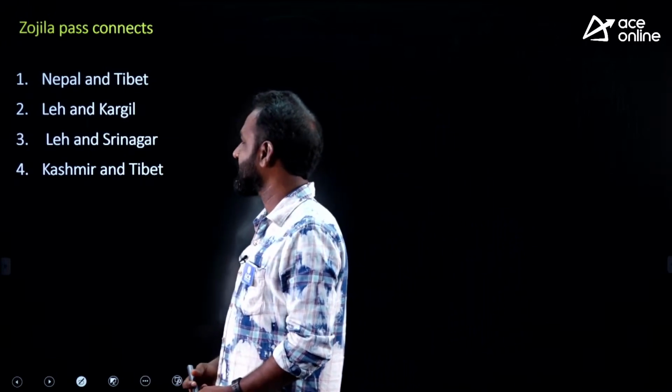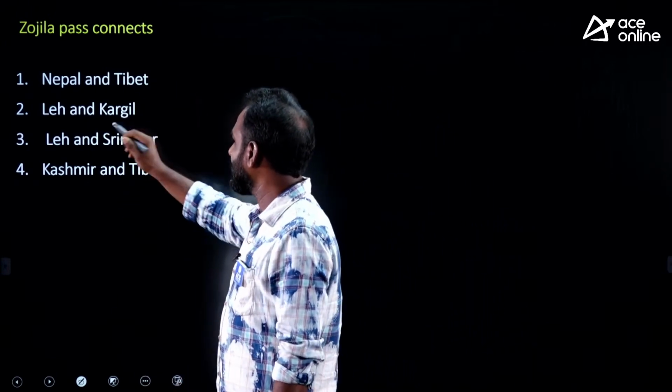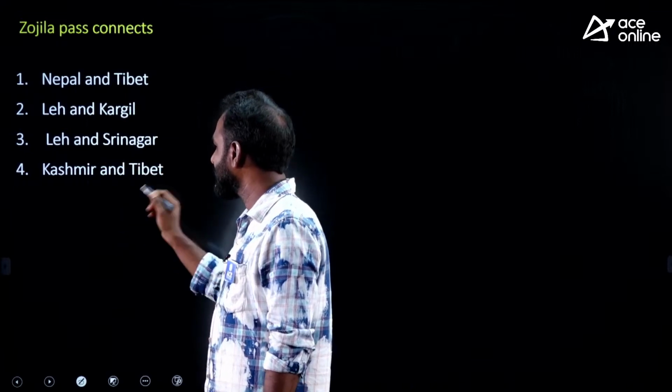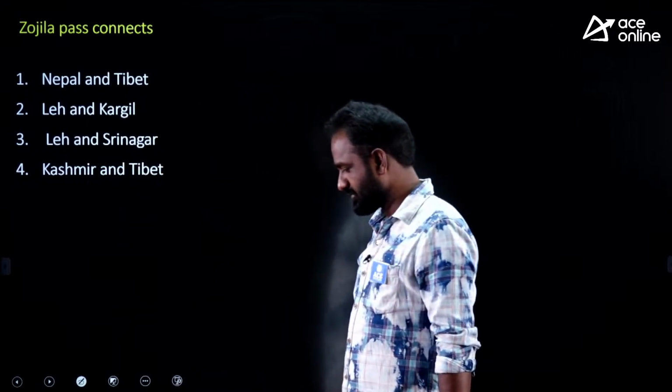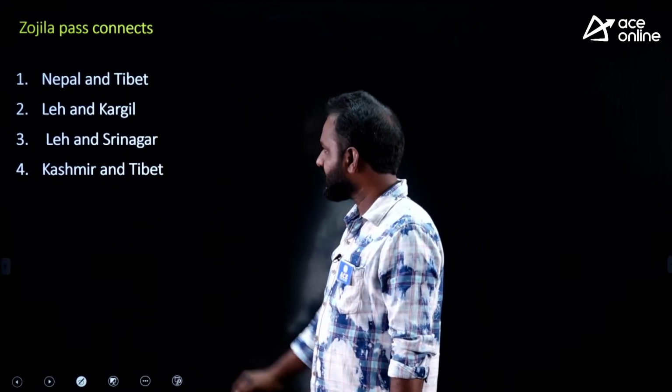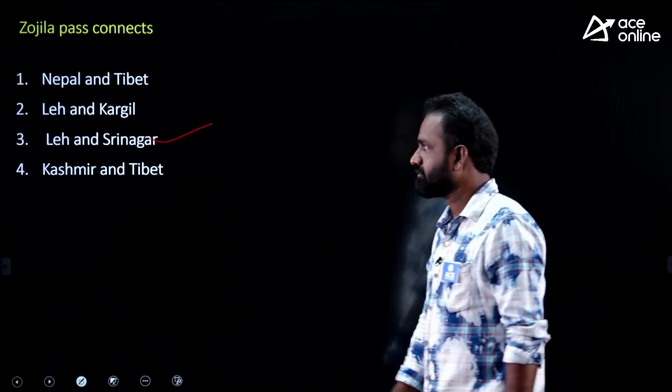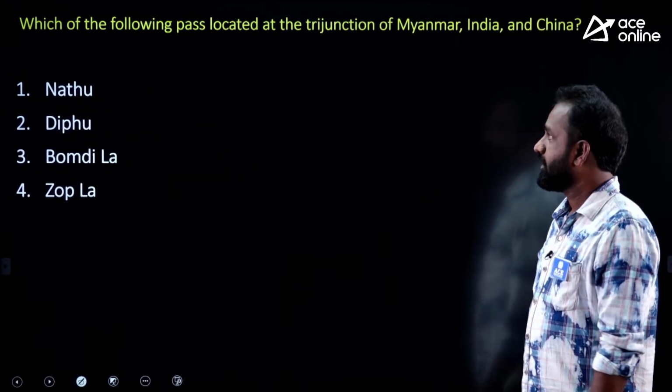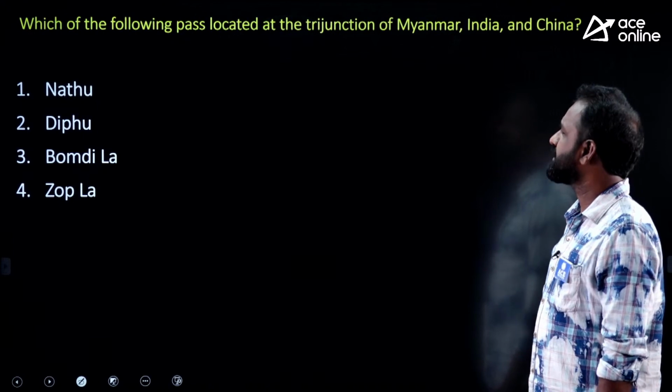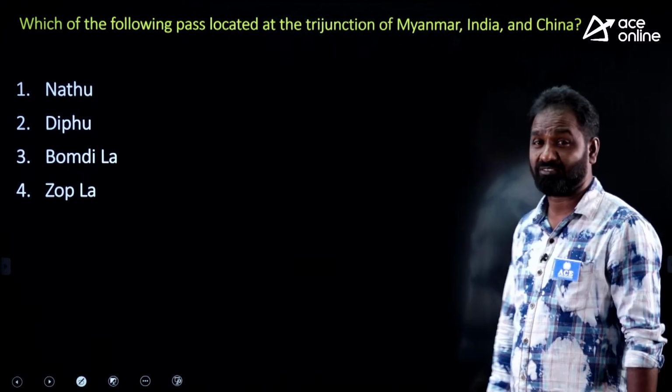So Jojila Pass connects Nepal and Tibet, Leh and Kargil, Leh and Srinagar, or Kashmir and Tibet. The right answer is Leh and Srinagar. Next, which of the following passes is located at the tri-junction of Myanmar, India and China?